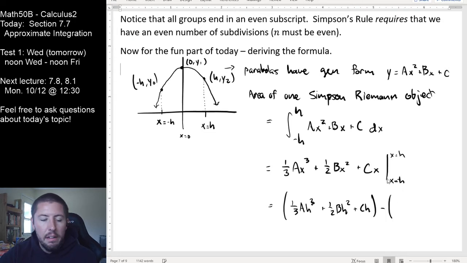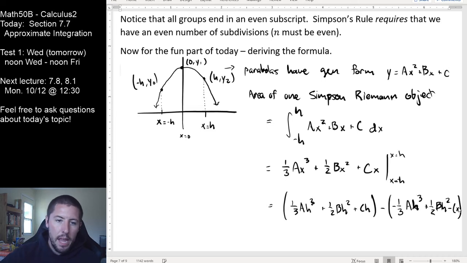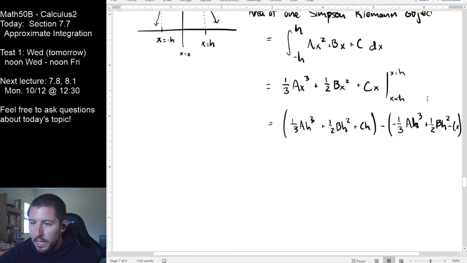Now I'm plugging in negative h into this, and you should notice when we plug in negative h, negative cubed does give us negative h cubed. Negative squared goes back to positive. Negative first order does give us a minus ch here. Okay, there's all my pieces. I got a little bumpy down there with my writing, but that's okay.